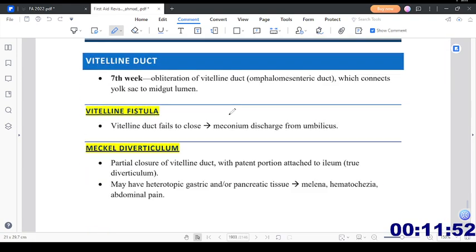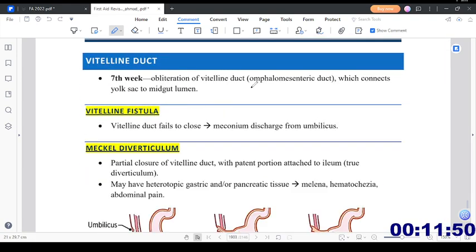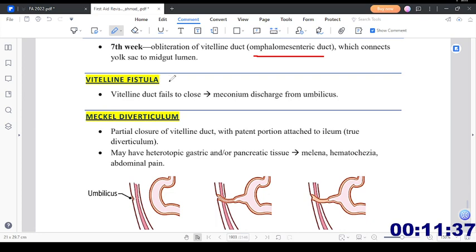Then we have the Vitelline duct. In the 7th week, the Vitelline duct, or omphalomesenteric duct, which connects the yolk sac to the midgut lumen, is obliterated. Now, Vitelline fistula. What is Vitelline fistula?